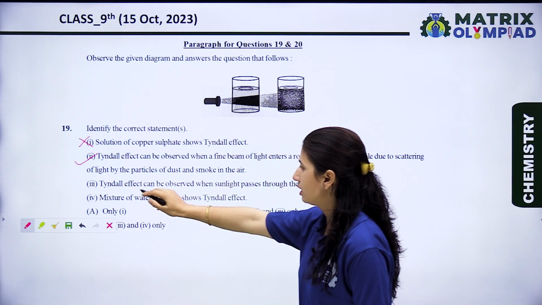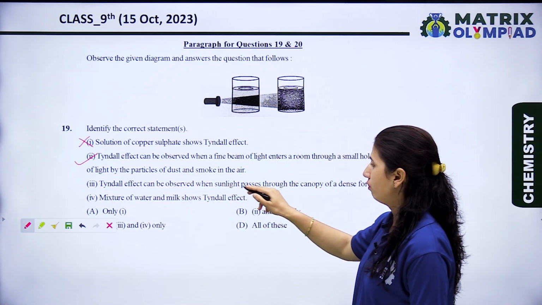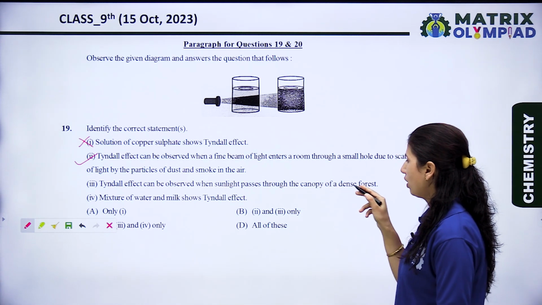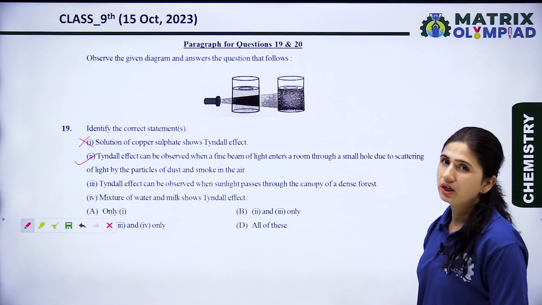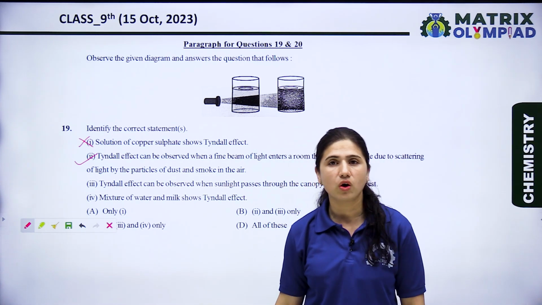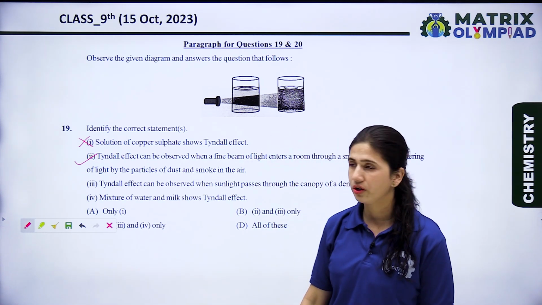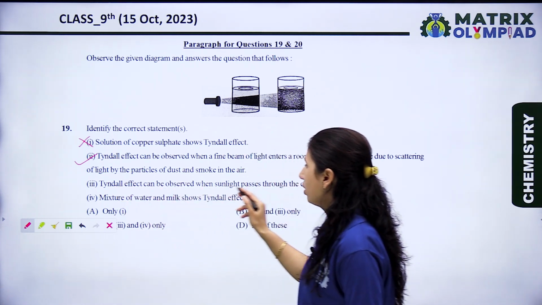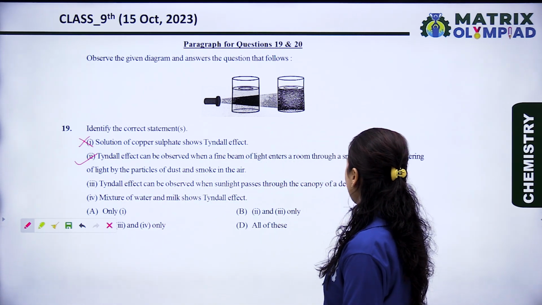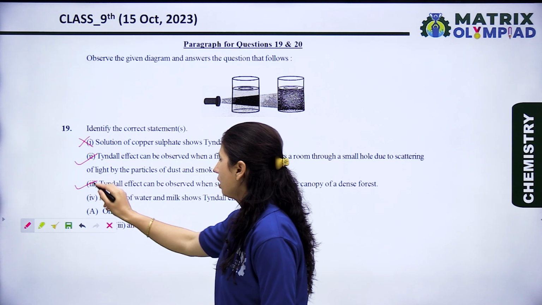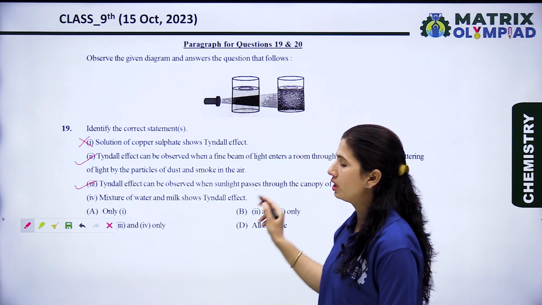Next, the third option is Tyndall effect can be observed when sunlight passes through the canopy of a dense forest. A dense forest behaves as a colloidal solution. So because of that colloidal solution, the Tyndall effect can be observed when sunlight passes through the canopy of a dense forest. Mixture of water and milk shows Tyndall effect.